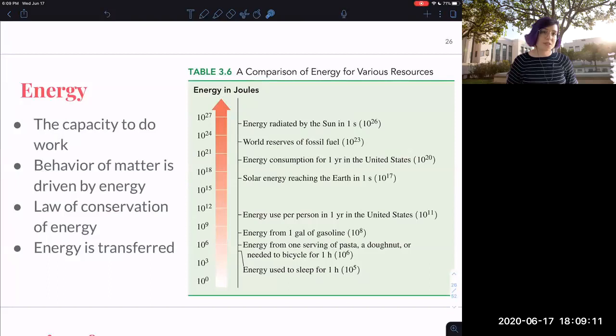The same happens with energy. So we're going to talk about energy as we finish this chapter. Energy is the capacity to do work. Energy is the reason why anything does anything. So the law of conservation of energy says that energy is just transformed. It's neither created nor destroyed. And then here are some energy comparisons just for you to get an idea of what we're talking about when we talk about energy.